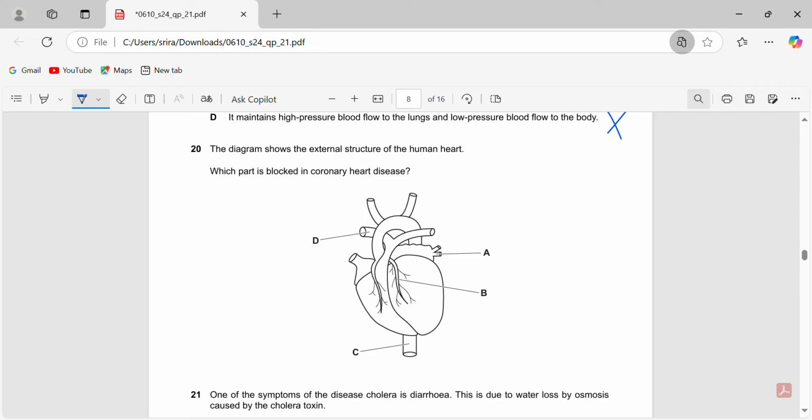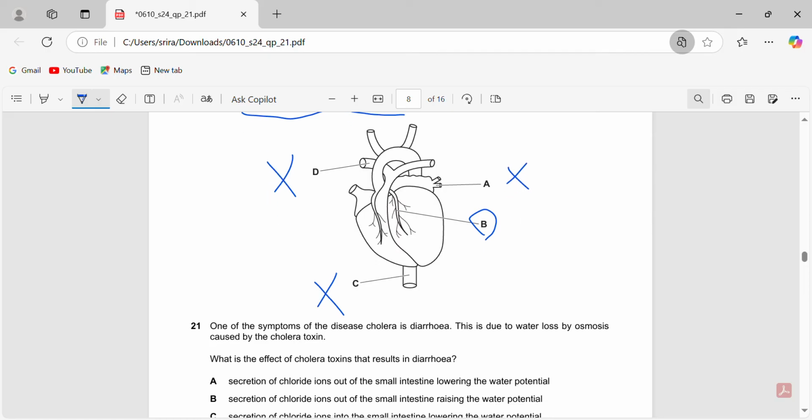Okay, so 20th one. Which part is blocked in coronary heart disease? The coronary artery is what has to be blocked here. So it's not A, because A is not the coronary artery. It's not D either. D is a pulmonary vessel. It's not C. C is the vena cava. So it's B. B is the coronary artery, that little branching artery you see on the heart. So it's 20B.